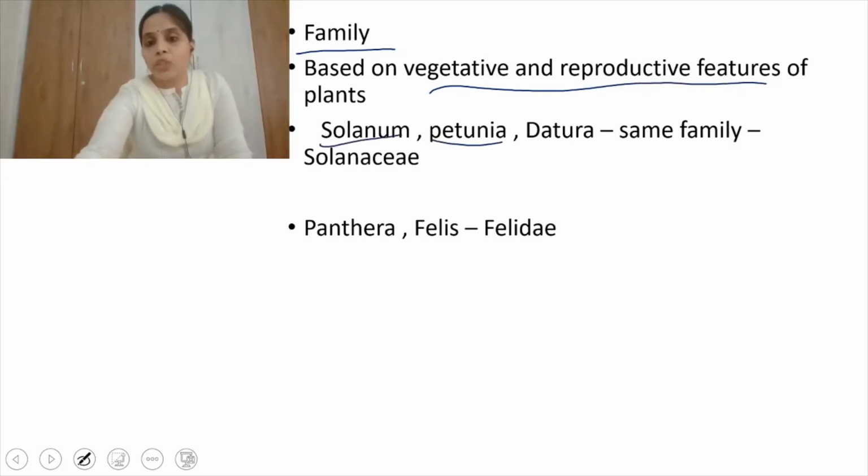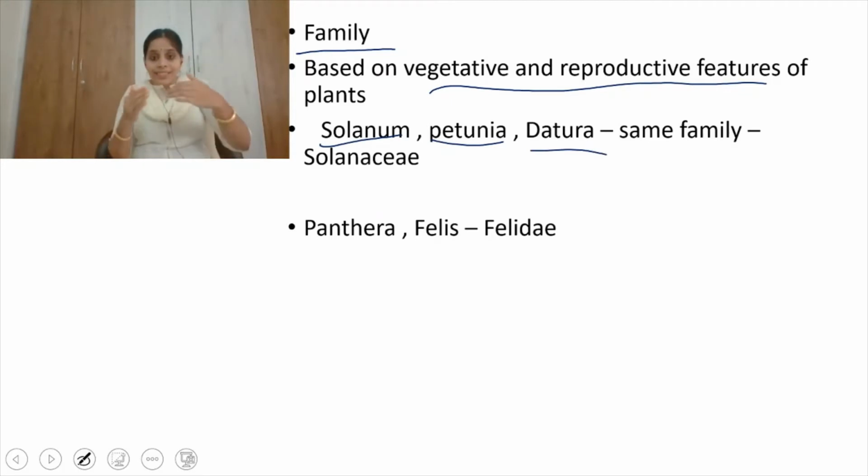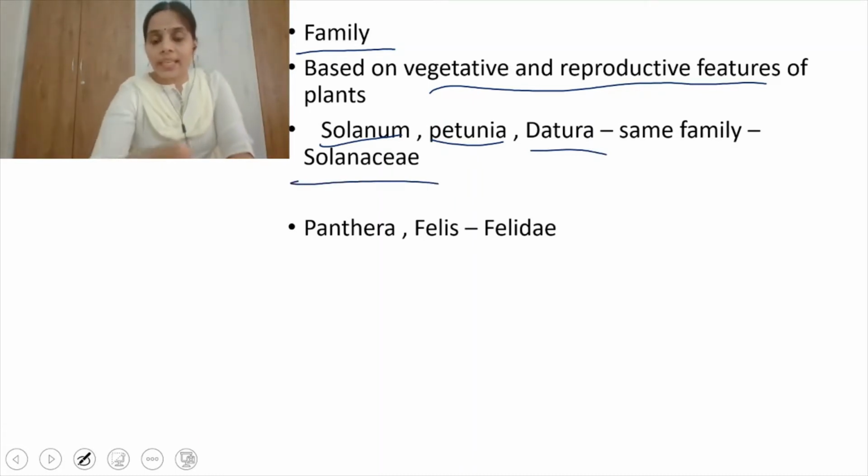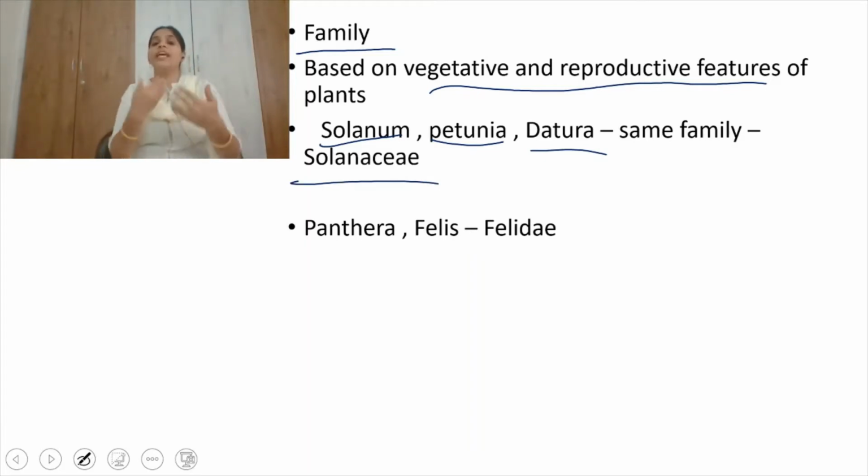These three are different genera, right? These three genera have been grouped into a family called Solanaceae. Individually they are different genera, but all three share some common characters. So based on sharing some common characters, they all come under one family.